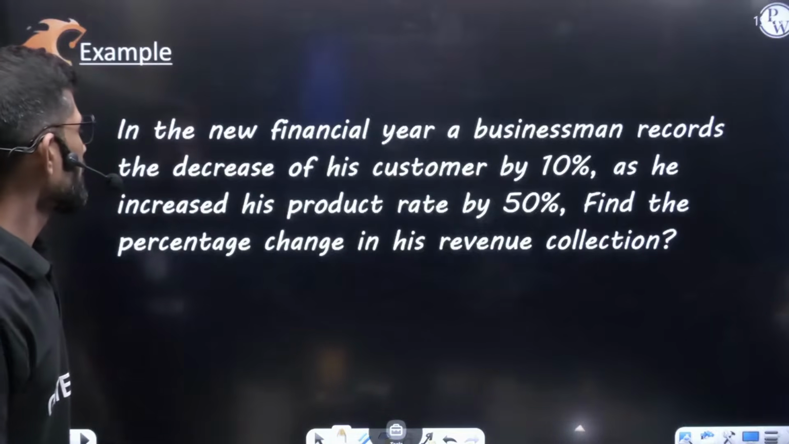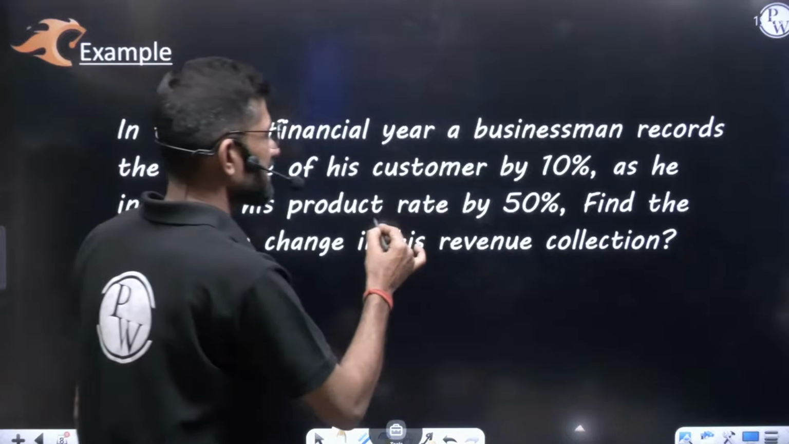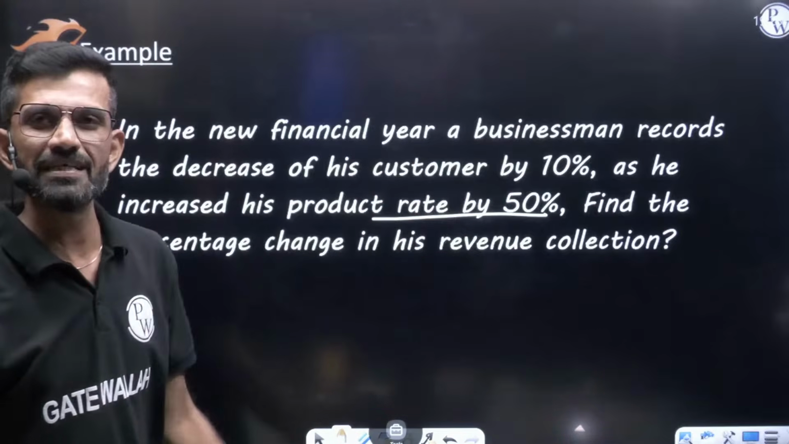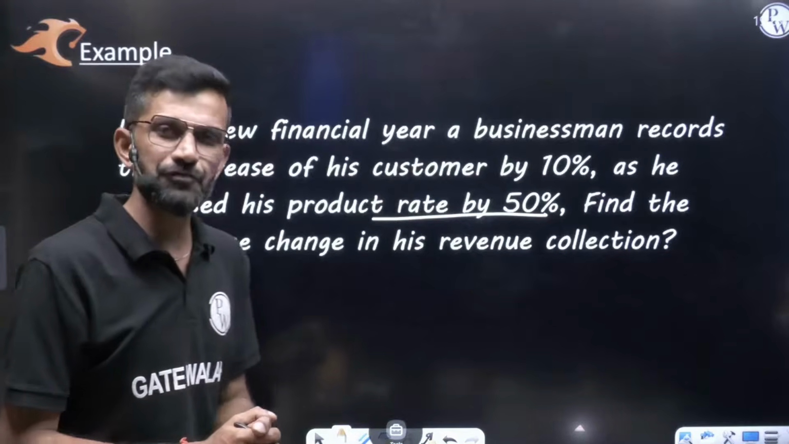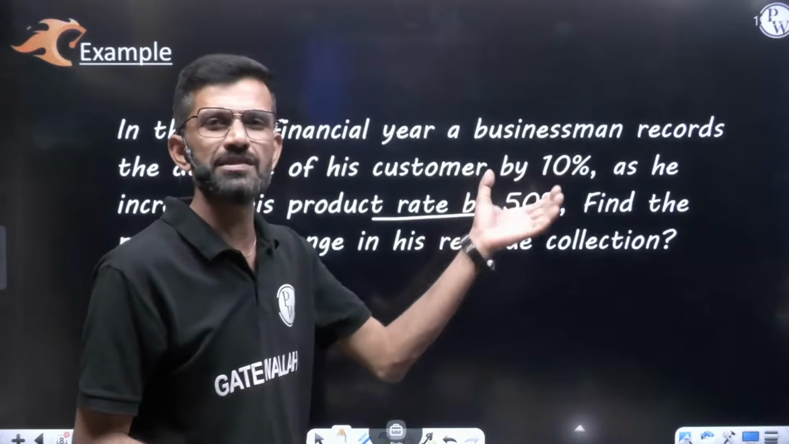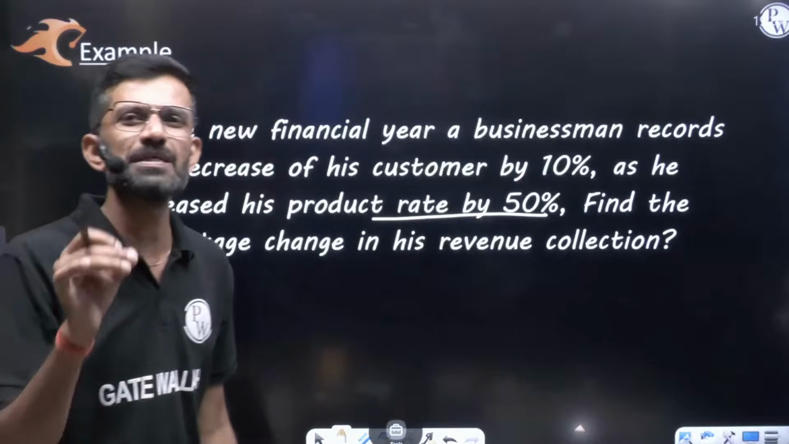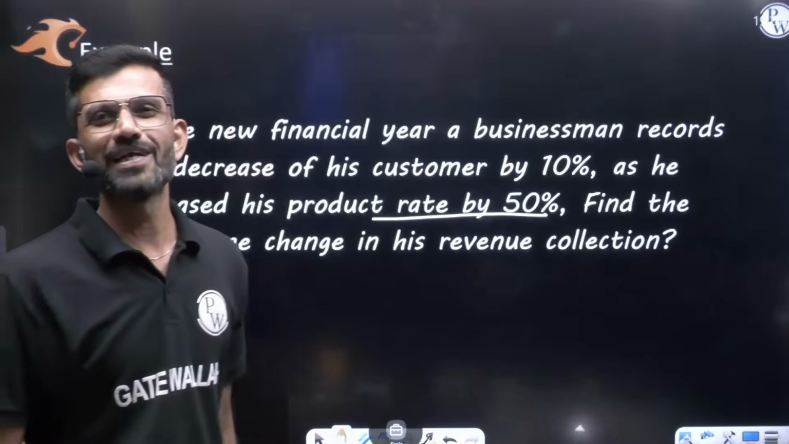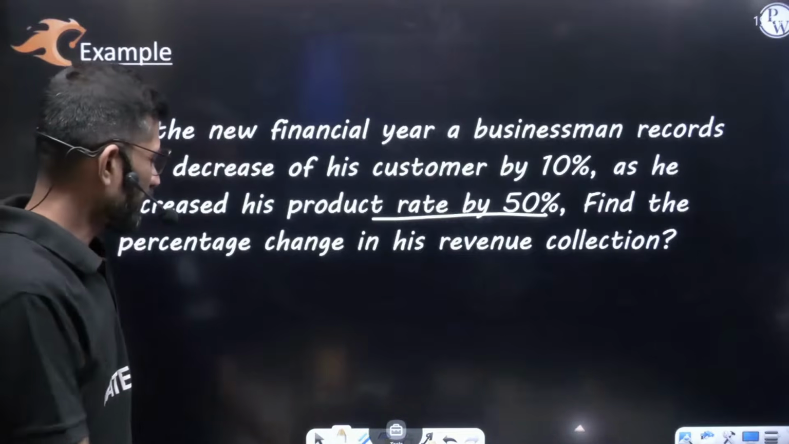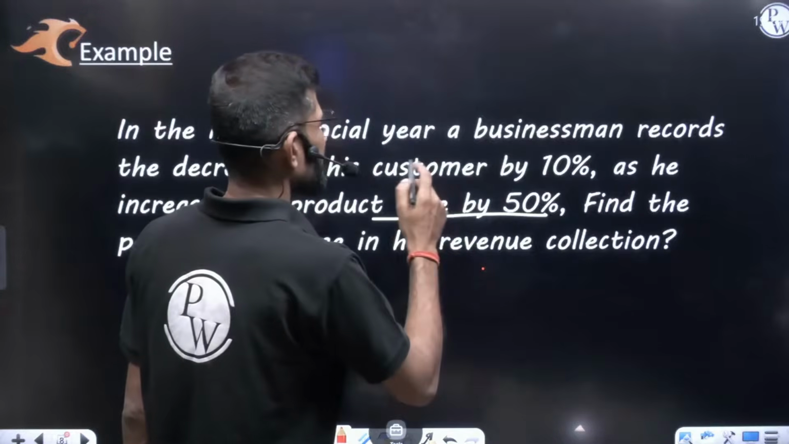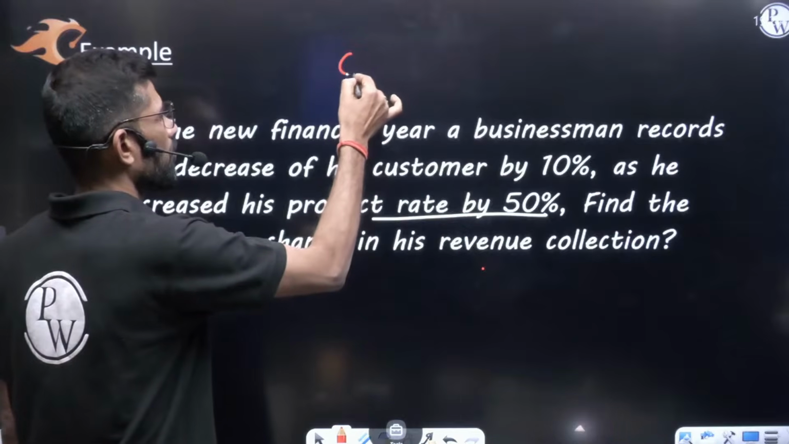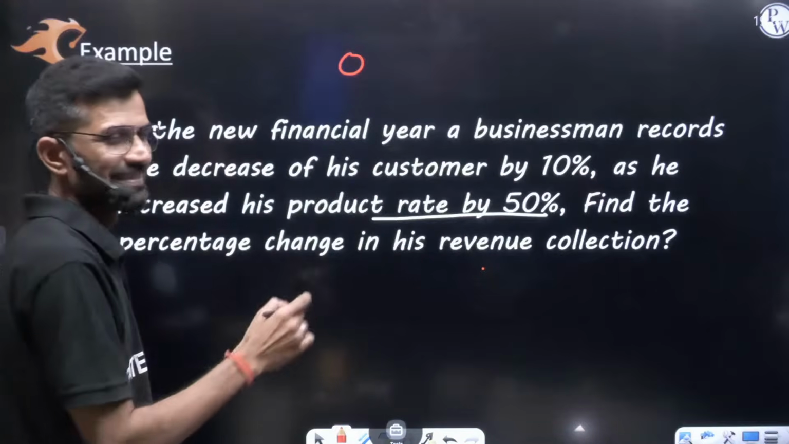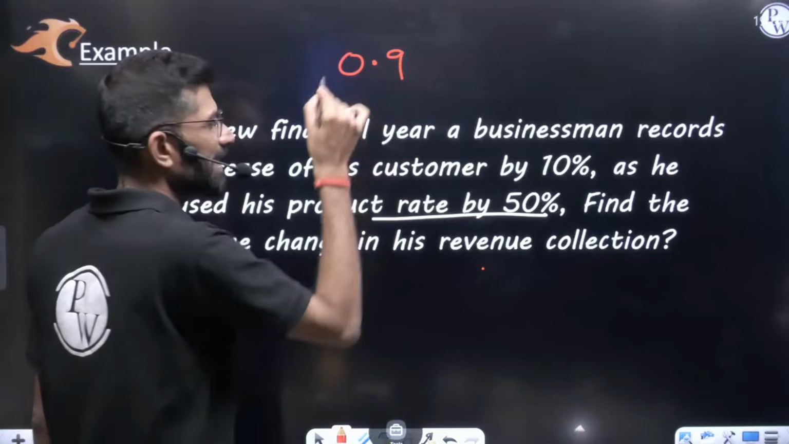Let us sort it out. First, they are saying that he has increased his product rate by 50%. That is the reason customers decreased by 10%. Some people get confused: sir, should I go first for increase or first for decrease? No worries. In the middle, you are using multiplication. You write 2 into 3 or you write 3 into 2, overall you will get the same answer. So first of all, customers decreased by 10%. So 100 minus 10, 90%. 90% in decimal is 0.9.